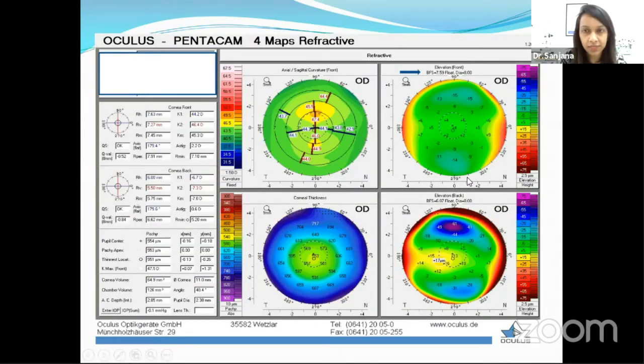Now, the elevation map, as I said, this is the anterior elevation map, and this is the posterior elevation map. Even before we interpret this, it's important to look at what is mentioned over here. This is the BFS, which is the best fit sphere. We need to look whether it's in the best fit sphere mode or the best fit toric ellipsoid, because the values in the interpretation will be different accordingly. In this scan, we see it is in the best fit sphere mode.